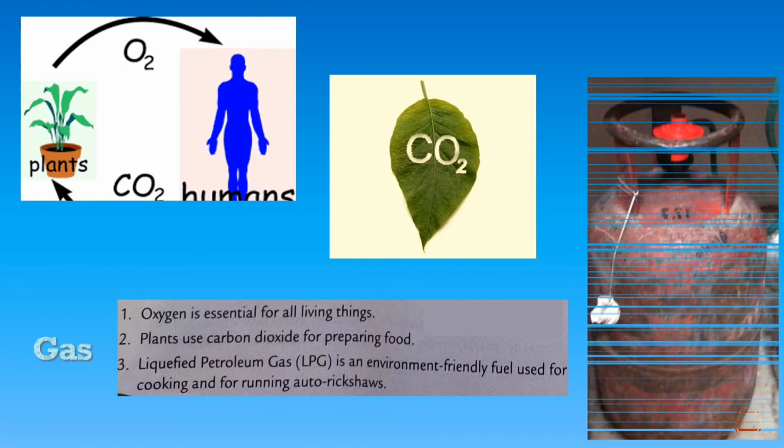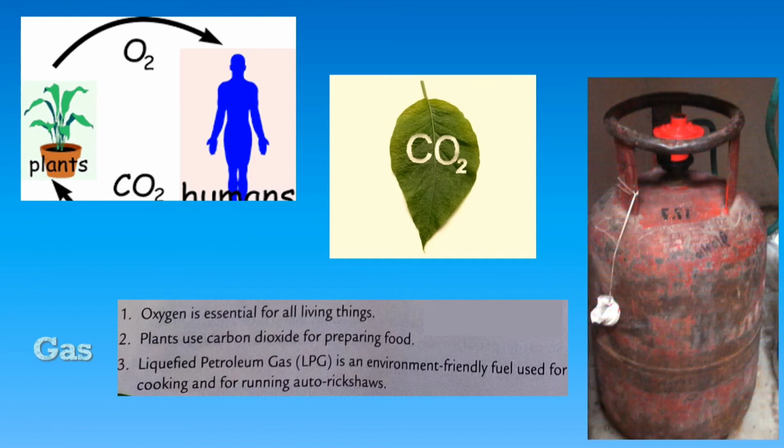Lastly, we can see this kind of cylinder. Yes, this is an LPG cylinder and it is an environment friendly fuel which is used for cooking and running auto rickshaws. Okay students, so these are the uses of solids, liquids and gas around us. There are so many other uses too. You can make a list of them.